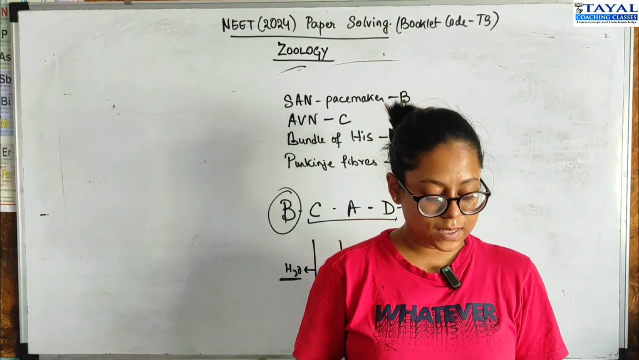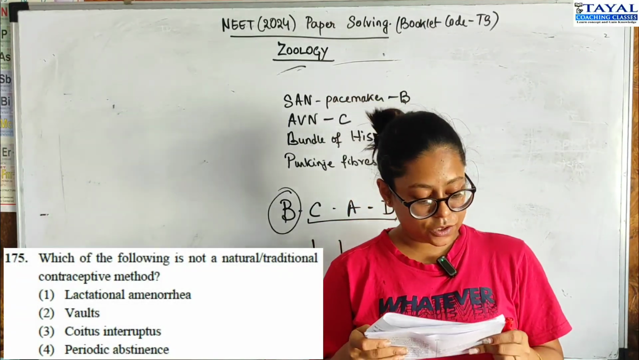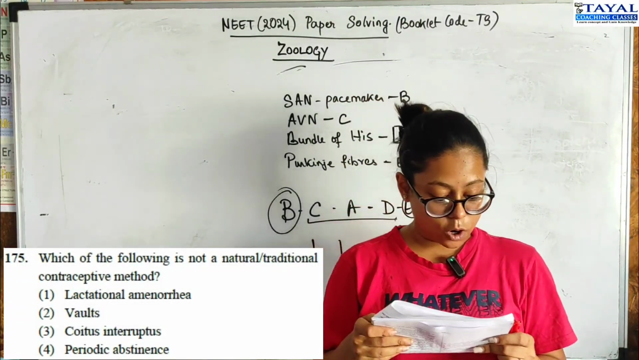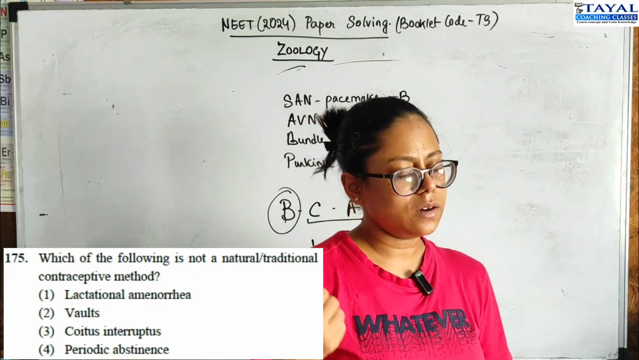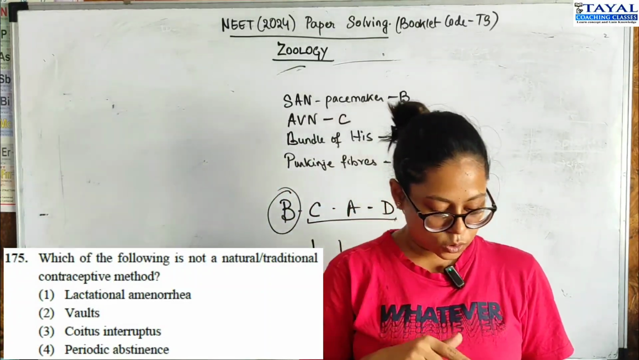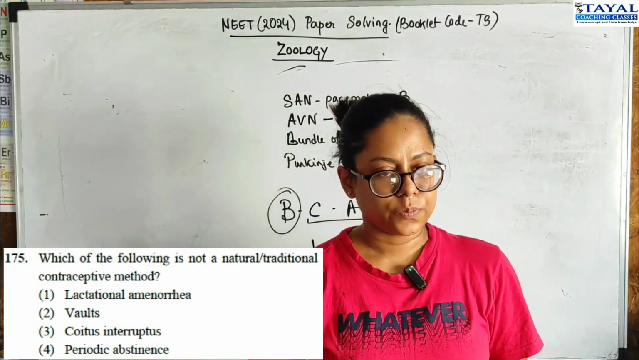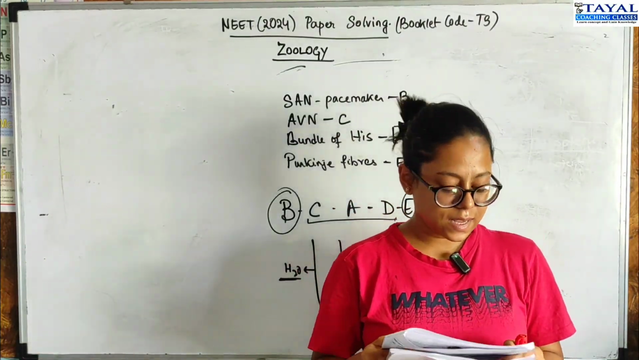Moving on to question 175. Which of the following is not a natural or traditional contraceptive method? Natural methods are lactational amenorrhea, coitus interruptus, and periodic abstinence, these 3. So the one that is not is a vault. Cervical vaults are not natural methods.